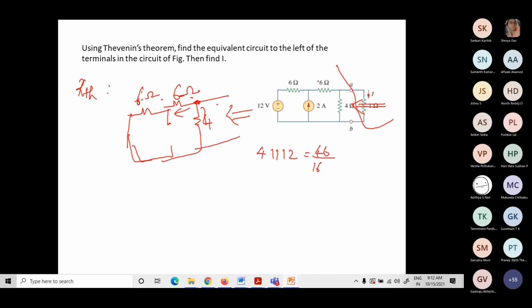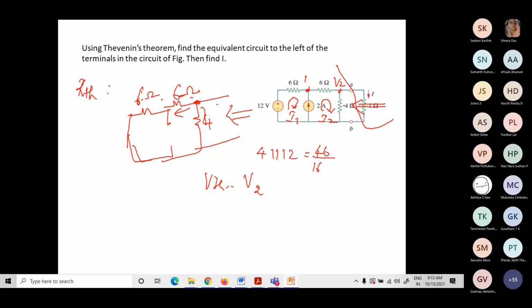And for VTH, you can go for a simple super mesh analysis because I have a current source here, or we can go for nodal analysis. Here this is node 1 and this is node 2. So whatever the nodal voltage V2 is will be the VTH. So VTH will be V2. Just apply the nodal analysis, or you go for super mesh analysis. There are two loops, loop current I1 and loop current I2.